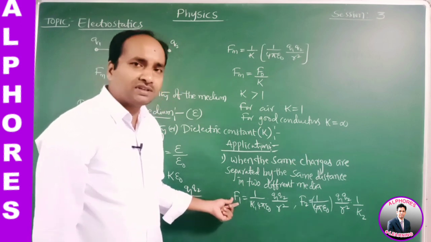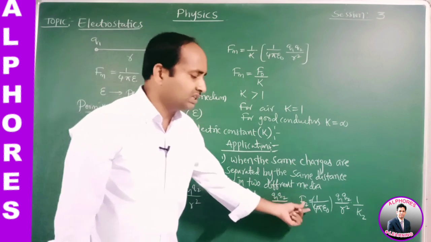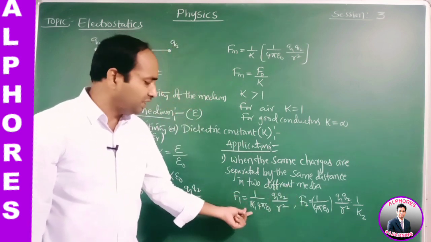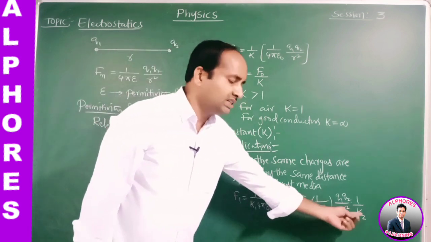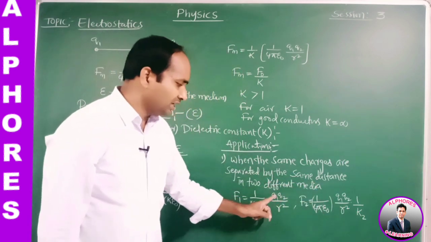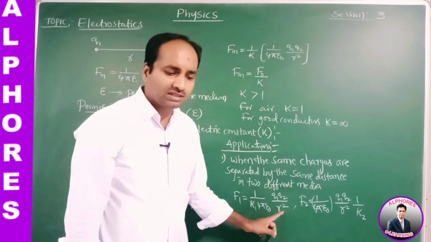In the first case the force is F1. In the second medium the force is F2. The dielectric constant of the first medium is K1, and of the second medium is K2. The remaining quantities are all constants here: same charges separated by the same distance.